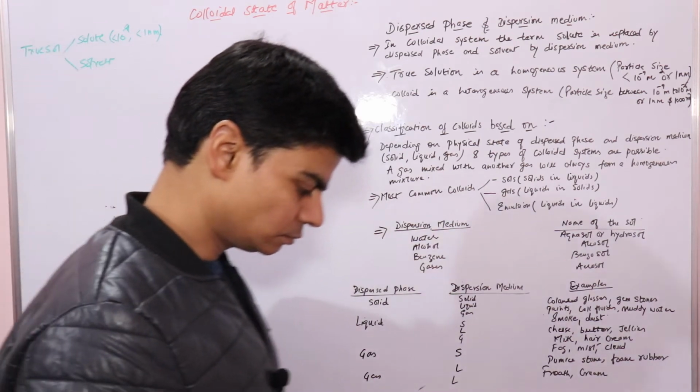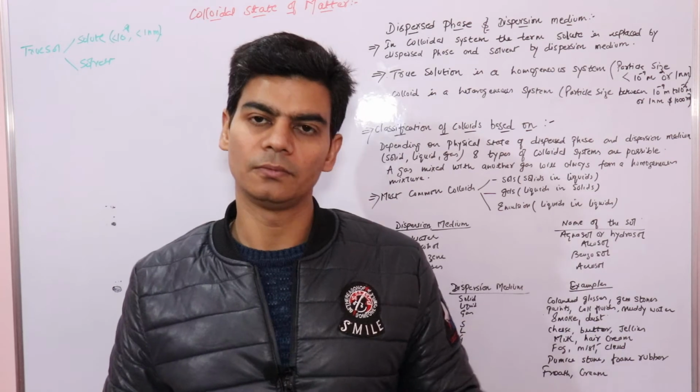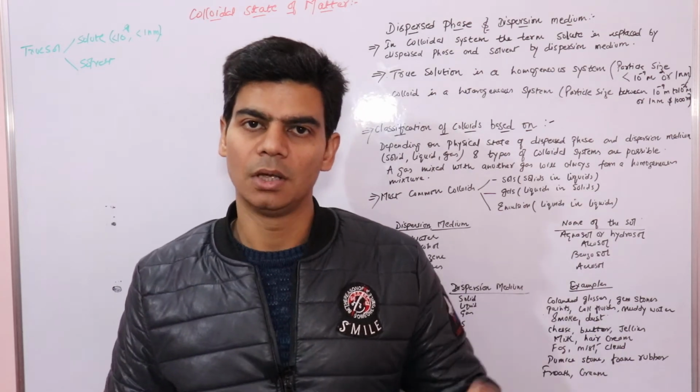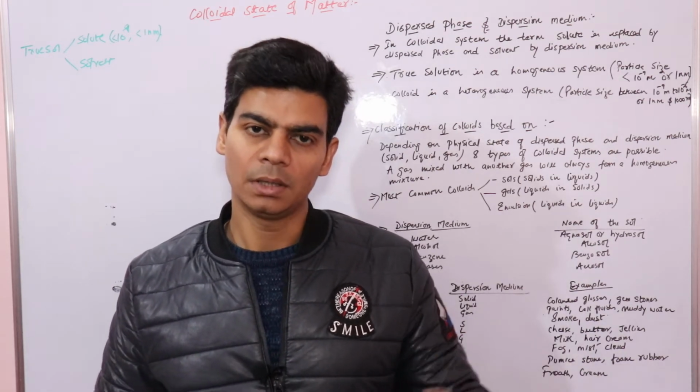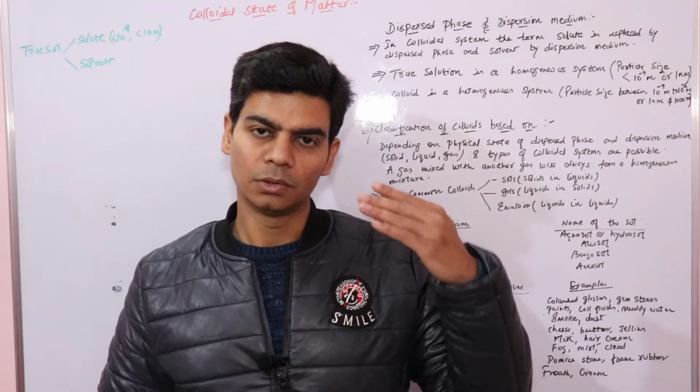What more we know about a true solution is that it forms a homogeneous mixture. By homogeneous mixture we mean the properties of the solution remain the same throughout.